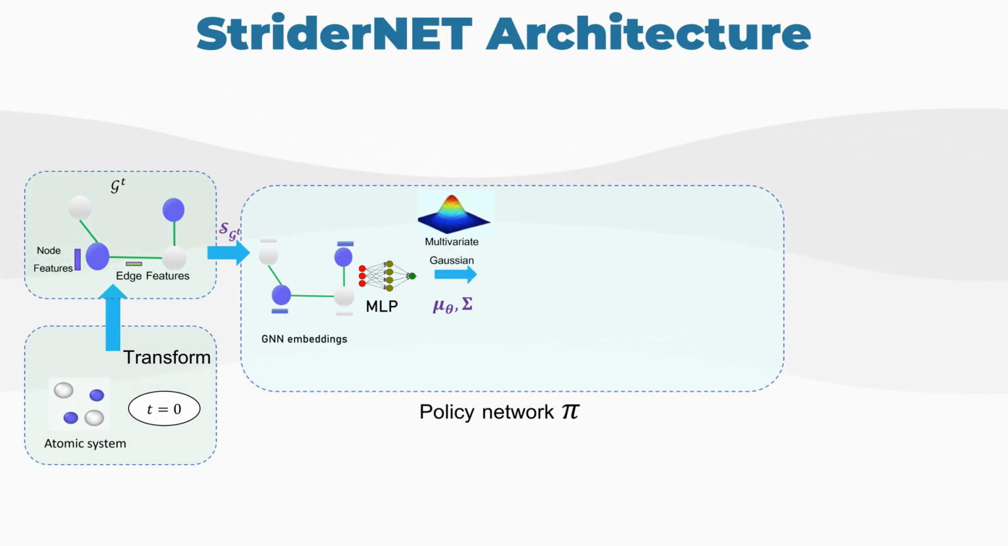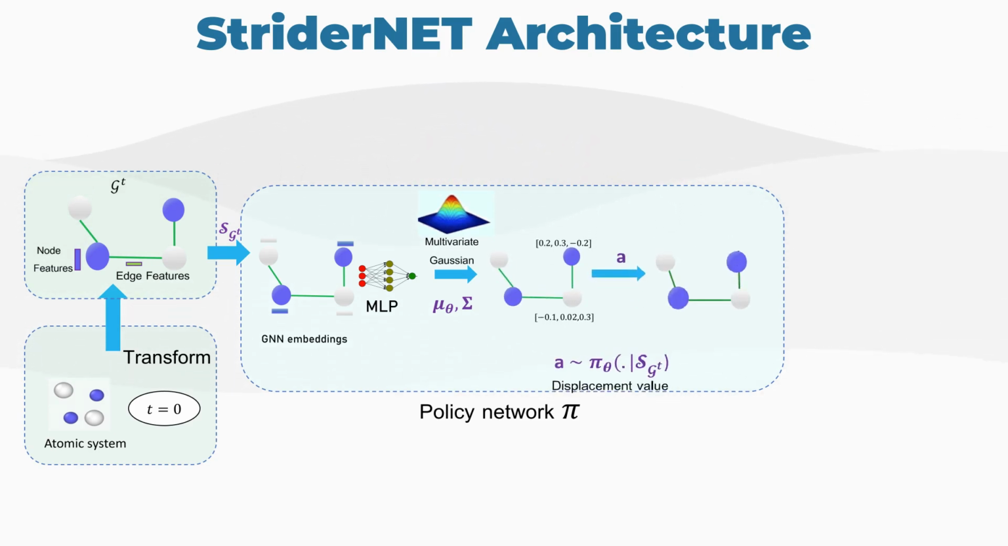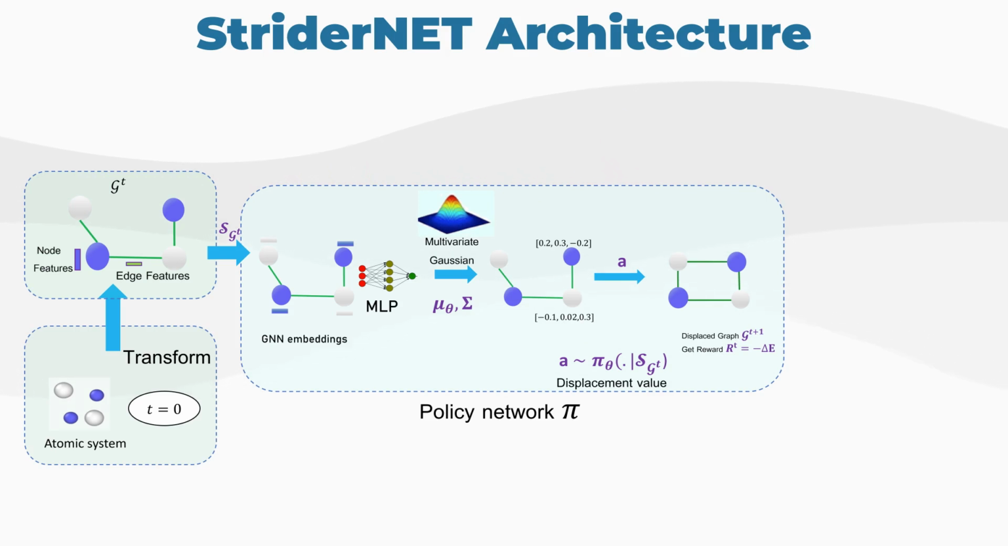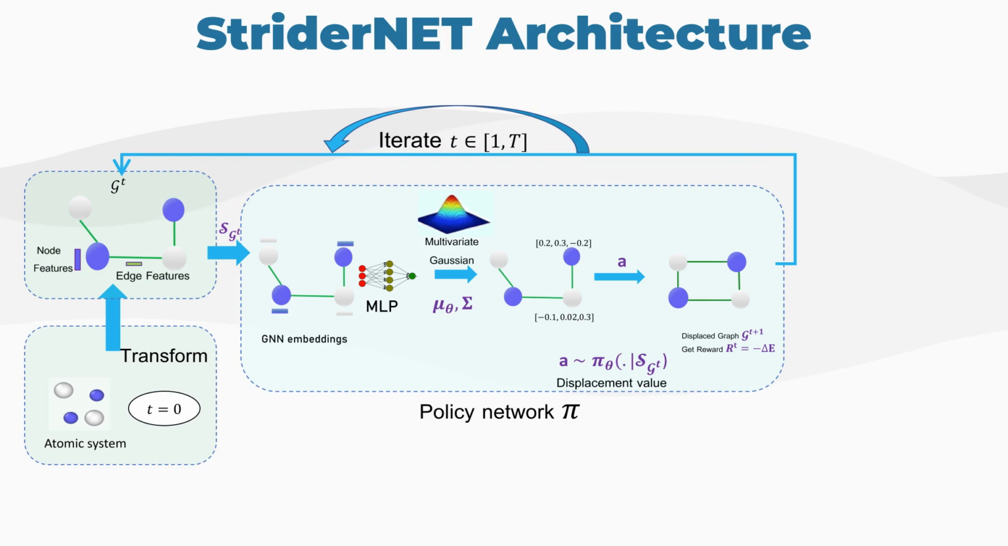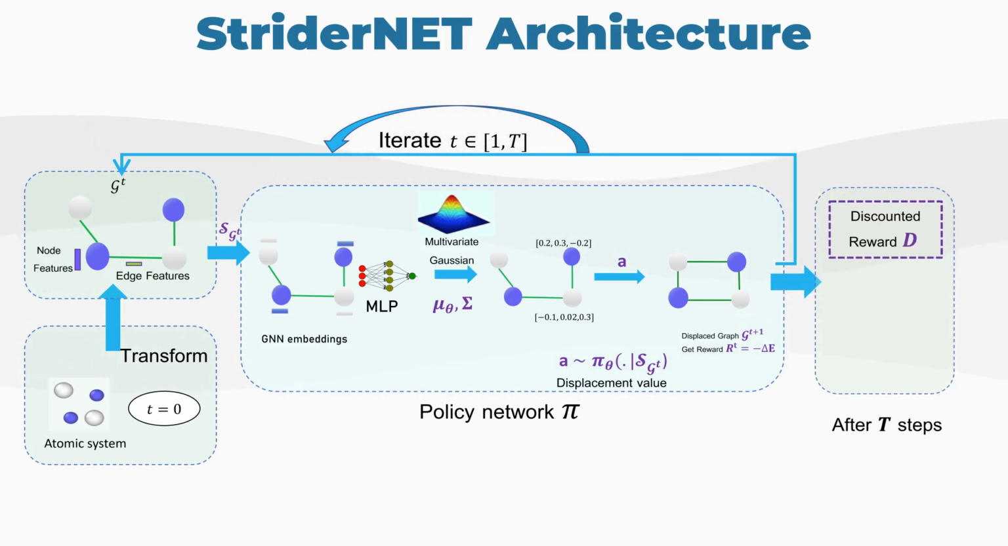A multivariate Gaussian distribution is then employed to model the probability distribution over the continuous action space. Actions are sampled using the predicted mean value of displacements and a fixed standard deviation, which is a hyperparameter. The nodes are now displaced to get the updated graph, and the corresponding change in the system's energy is used to calculate the reward. This process is repeated for t steps to generate a trajectory of optimization. Finally, using the obtained discounted rewards, the policy loss is computed and parameters of the policy updated.